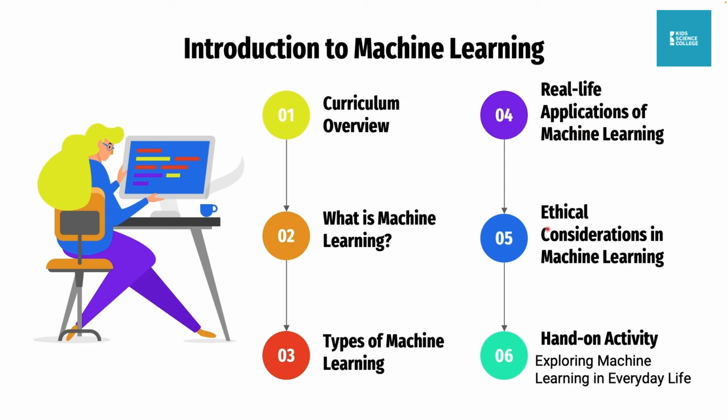Then ethical considerations in machine learning. This one is just to enlighten you on the topic of ethical practices in machine learning, for you to know how AI and machine learning shouldn't be biased, because it's possible for AI and machine learning to be biased. I won't go into details now; I will show you what this topic is about later.